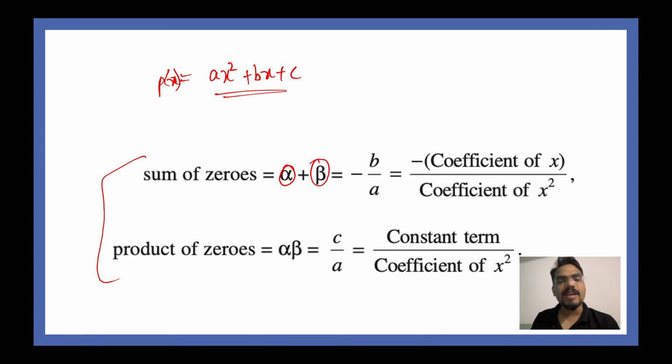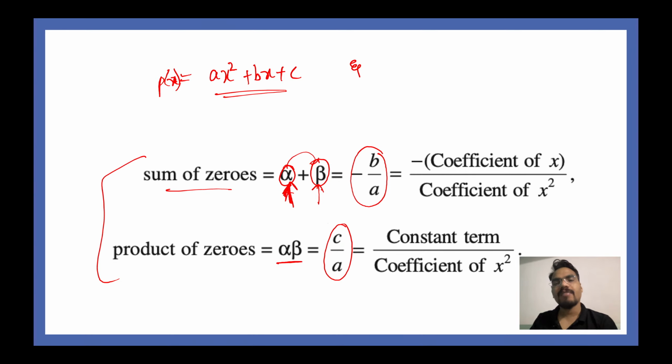To find out the zeros of this polynomial, there is a simple trick that you can see here: if you add both the zeros, you will get minus b by a, and if you multiply both the zeros, you will get c by a.